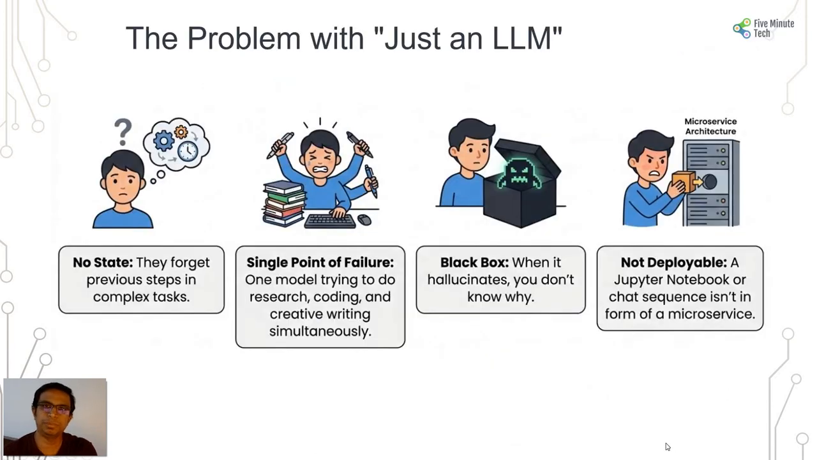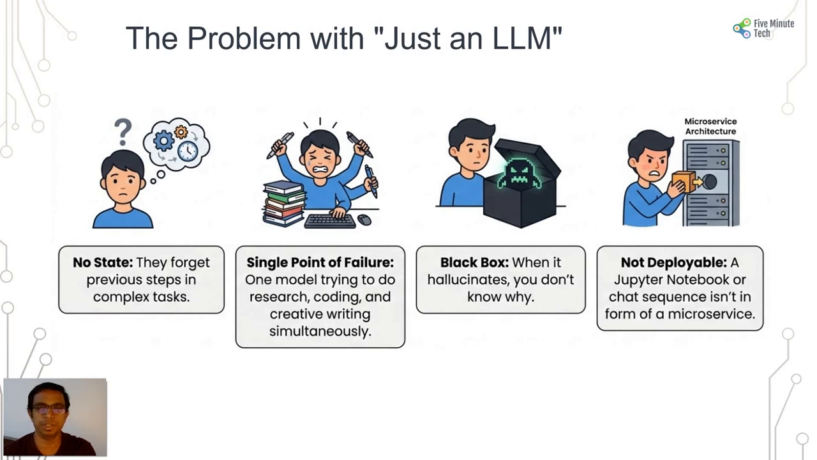So the problem with a basic LLM is it has no state. It forgets the previous step in complex tasks, and a single point of failure is present in those LLMs, and it can't be designed for a production system. One model trying to do the research, coding and creative writing simultaneously will not work in the current scheme of things. We also use it as a black box.